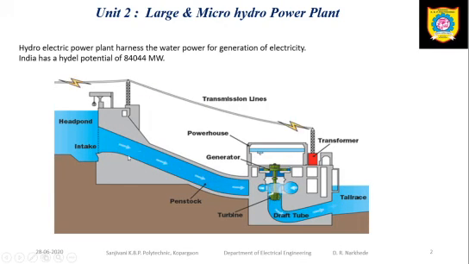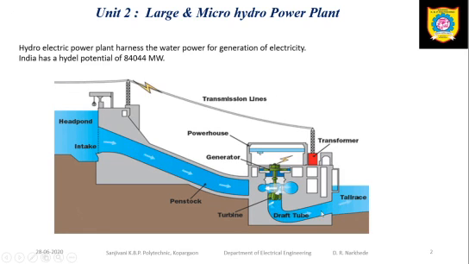Now this penstock has certain valves also which will control the amount of water flow over here. When the water is passing through that, it has the kinetic energy, that is half mv square. This kinetic energy causes the rotation of the turbine blades. So now this kinetic energy of water is converted into the rotational energy, that is the mechanical energy. Now this turbine is coupled to the alternator. So the alternator rotates and the alternator will convert the mechanical energy of rotation into electrical energy. That electrical energy is transferred through the transmission line to the consumers.